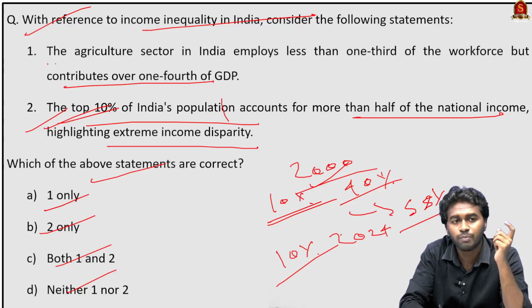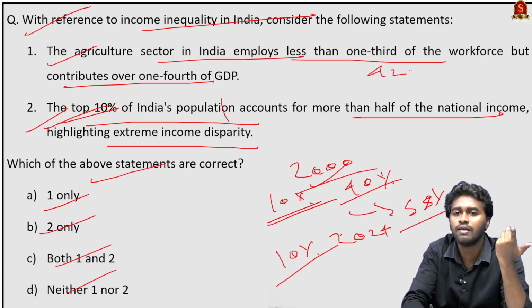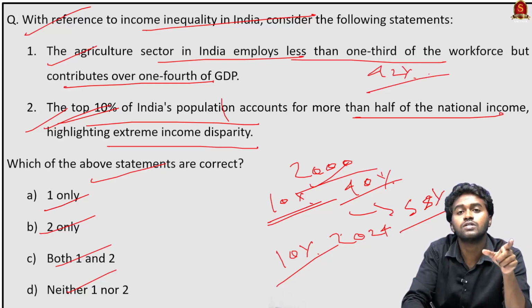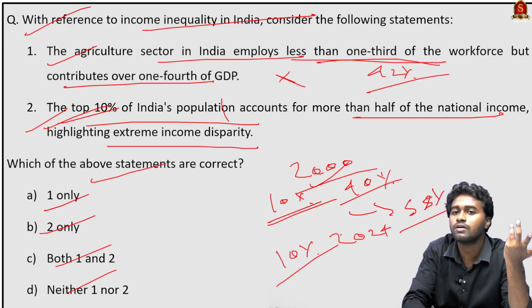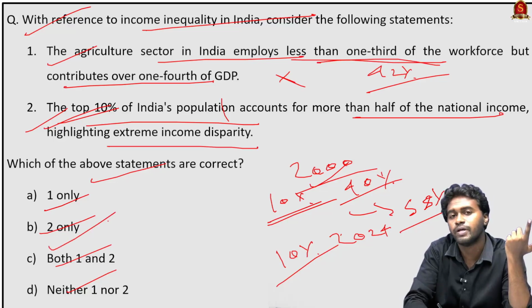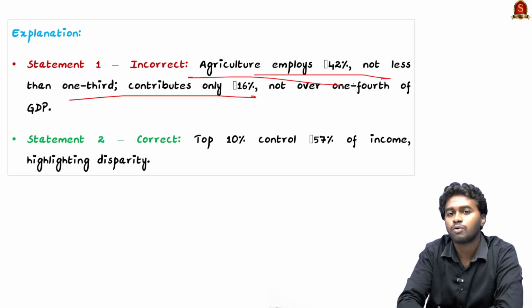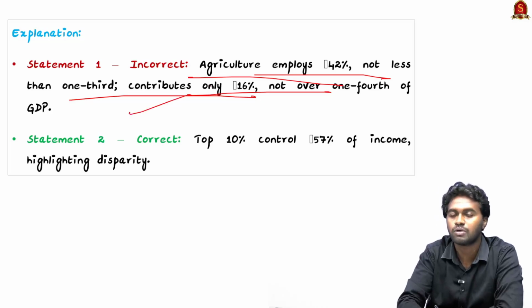Coming to statement 1, the agriculture sector in India employs less than 1/3 of the workforce. See, currently the agriculture sector employs nearly 42% of the total workforce in India. Therefore, statement 1, less than 1/3, is incorrect. So the correct answer is option B, 2 only. Here you can see the agriculture currently employs nearly 42% of the workforce and contributes only 16%, not over 1/4. Therefore, statement 1 is totally incorrect, but statement 2 is correct.